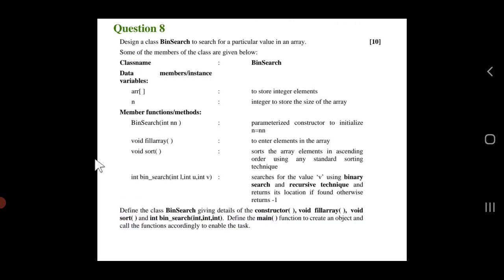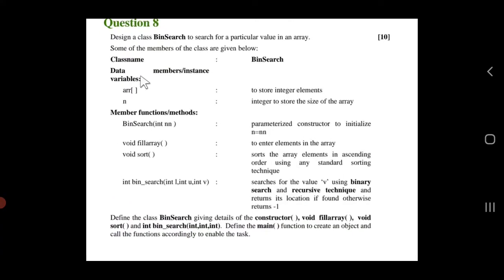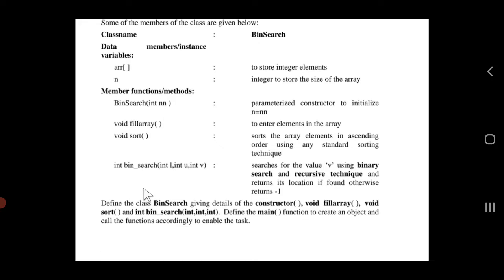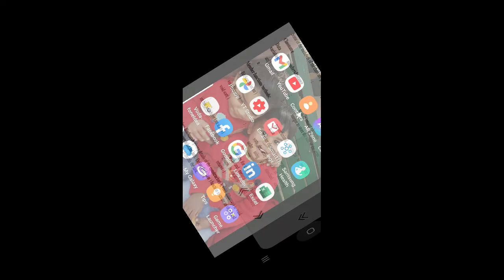After that, students, we talk about this. You can see a binary search. I've just told you, please don't take it for granted. Binary search, linear search, and all three sorting techniques: insertion sort, bubble sort, and selection sort. Please prepare them well. And here you can see binary search has been asked. Fill array is there. Constructor is there. What they're asking for, just look here: define the class binary search, giving the details of the constructor, fill array.